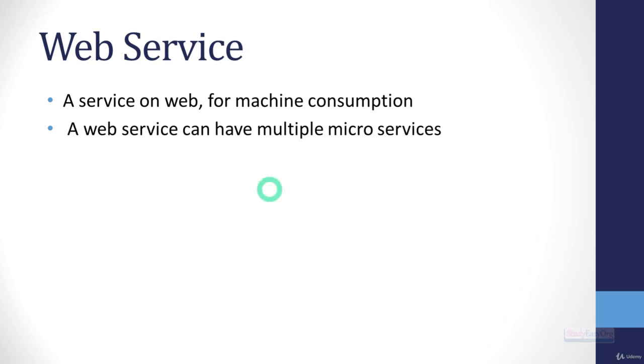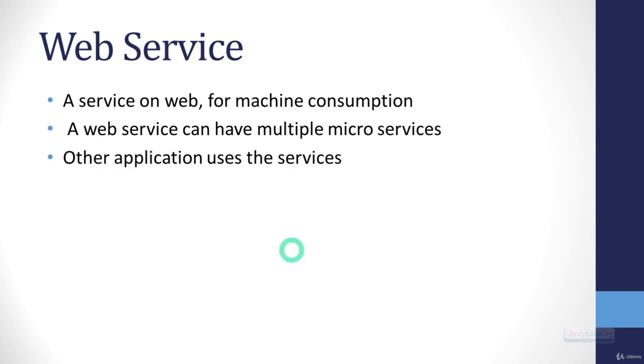Now, a web service can have multiple microservices, and in this section, we will also build a single microservice for our entire application. Alright, so there could be multiple microservices within a web service. Now friends, other applications, other software will use your services, and definitely a web service is an exposed service on web for other application consumption.